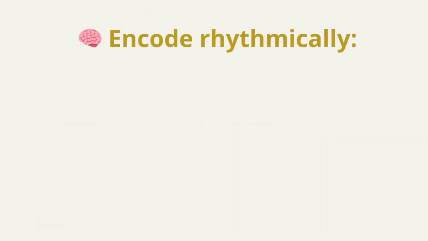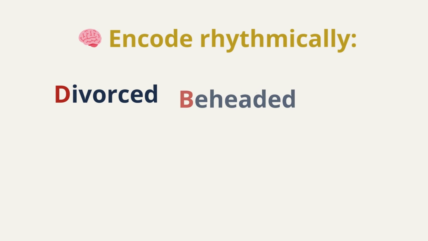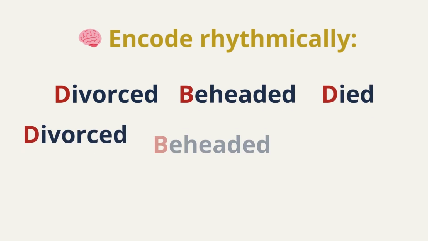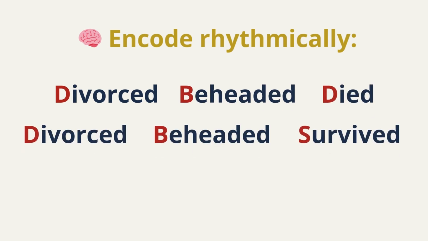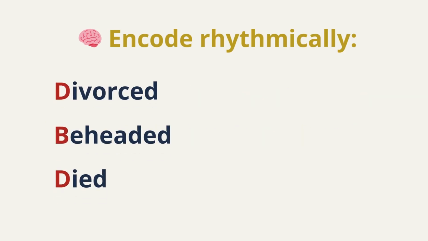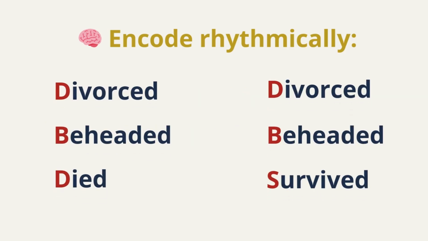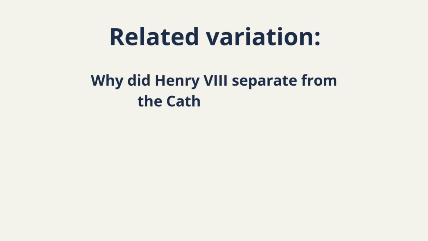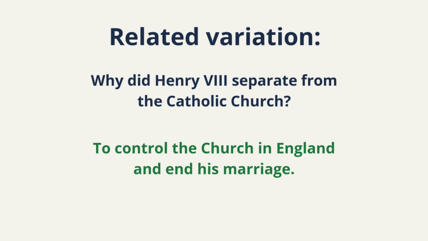Let's encode it rhythmically. Divorced, beheaded, died, divorced, beheaded, survived. DBD, DBS. Say it slowly. Rhythm creates grouping. Grouping reduces panic. Related variation. Why did Henry VIII separate from the Catholic Church? To control the church in England and end his marriage. One fact unlocks another.